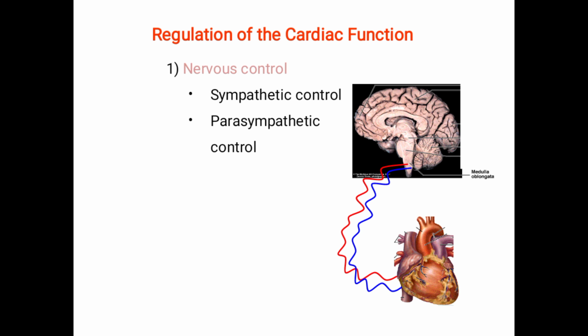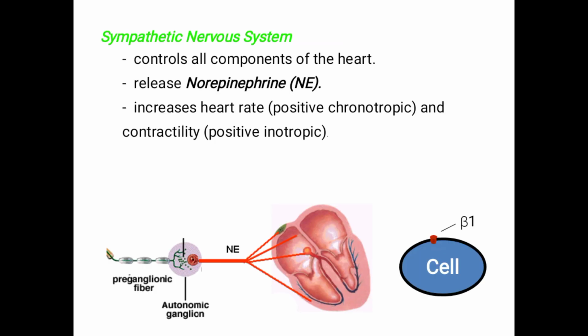As you can see in this diagram, this is the brain and this is the brain stem. In the brain stem the medulla oblongata is present, the medullary centers, and it regulates through the autonomic nervous system.